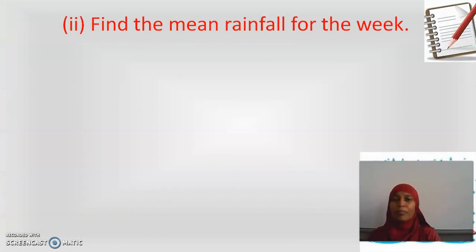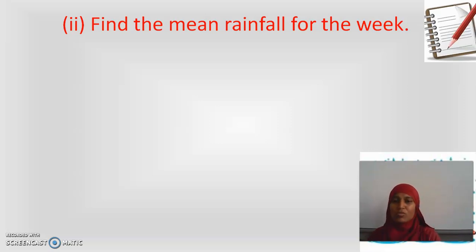Now the next question is, find the mean rainfall for the week. What should I find now? Mean rainfall. First we found range of the rainfall. Now we are going to find mean of the rainfall. What is the formula for mean of the rainfall? Mean is equal to sum of all observations divided by number of observations. For how many days we recorded this rainfall? For 7 days. So I should divide it by 7.